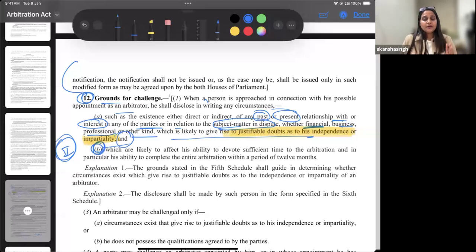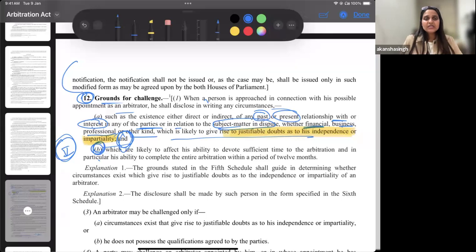Then it says, and very important for previous year, if you refer to the previous year questions, a lot of section specific questions are asked. So whether both are important or only either of these situations is important, you must remember that, and it has been mentioned here. This is a practice that I suggest all my students follow, because by this you also understand the law better. Your intention should not only be, okay, I have to clear the exam by mugging up. No, if you mug up, you will never remember it, right?